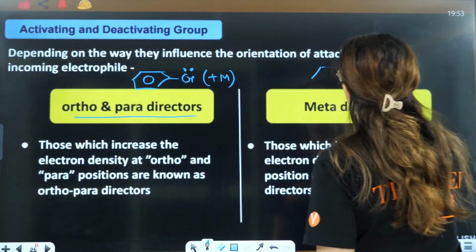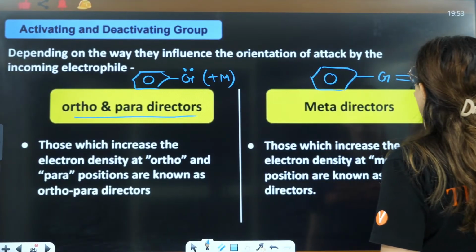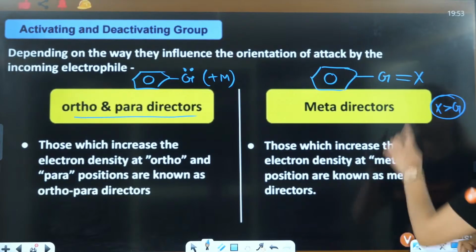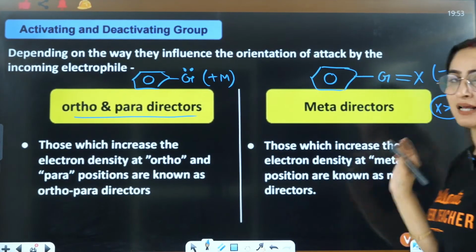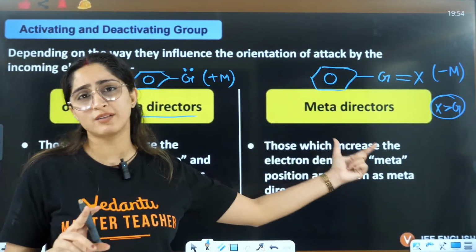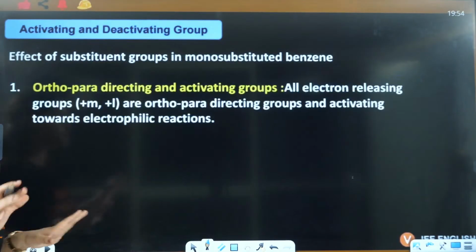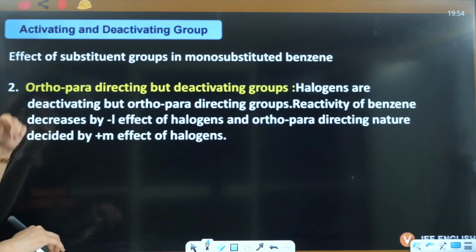When on the benzene ring you have a group G attached to X, where X is more electronegative as compared to G, then this will show minus M effect, that will be meta directing. If you are getting confused on this part, then go and watch resonance, because resonance is where I have taught you all these things, ortho para directing.